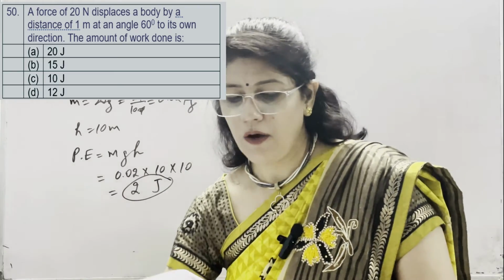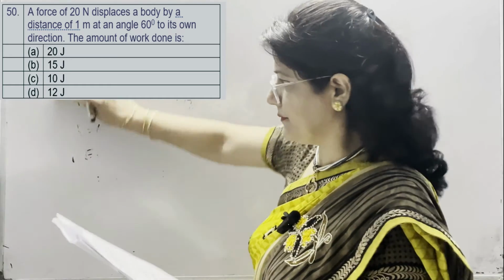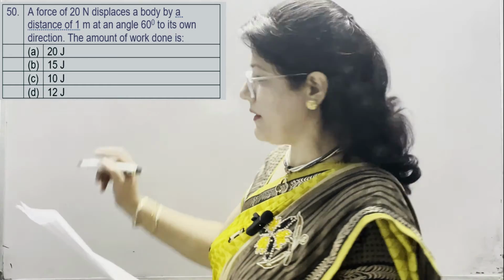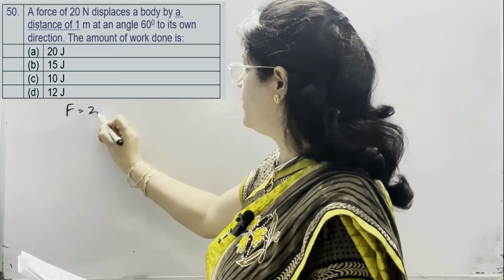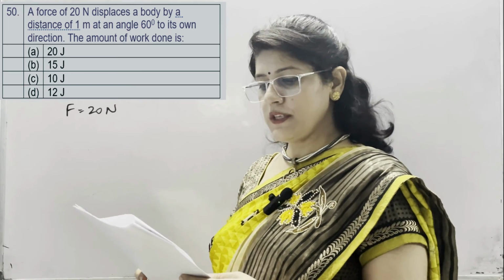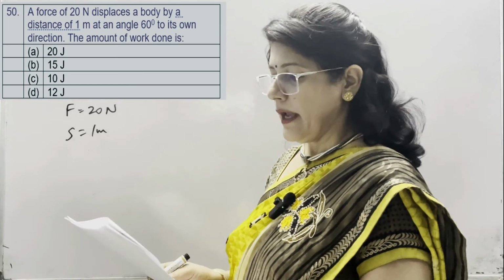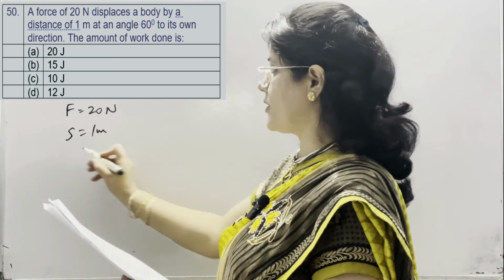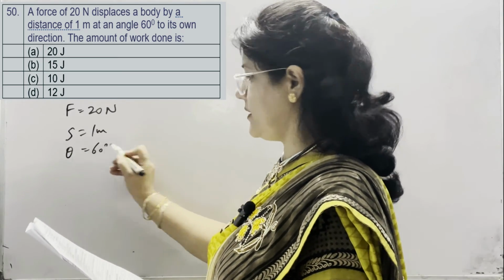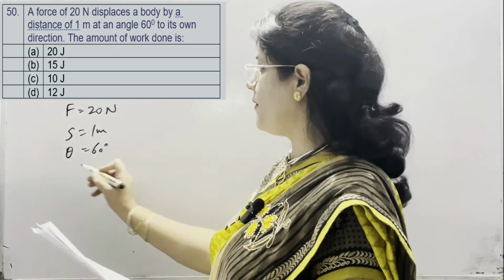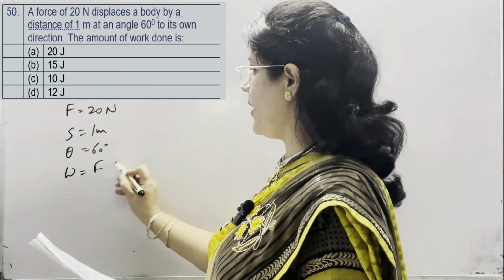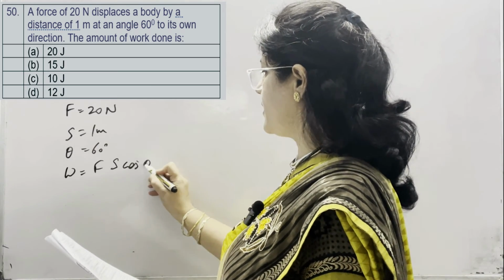Last, question 50. A force of 20 Newton displaces a body by a distance of 1 meter at an angle of 60 degree in its own direction. Force is given as 20 Newton, theta is given as 60 degree. What is the amount of work done? Work is equal to Fs cos theta.